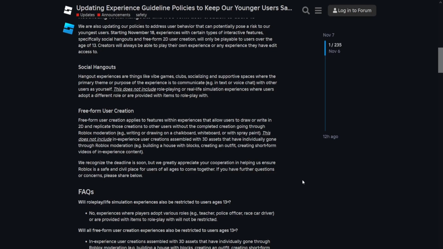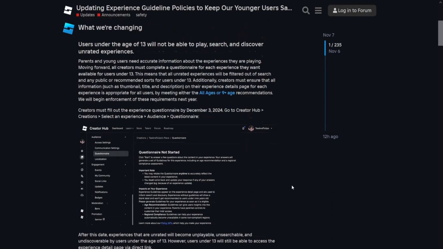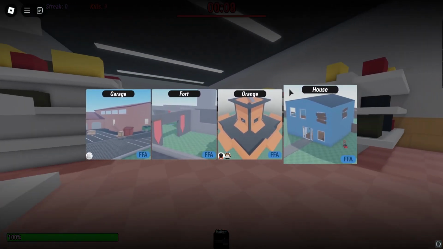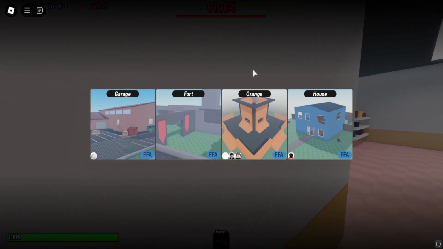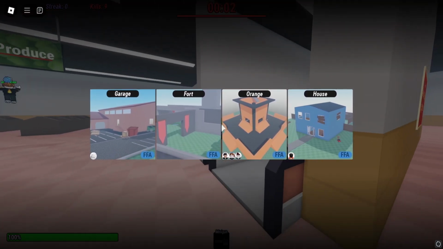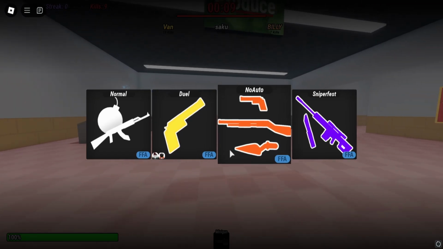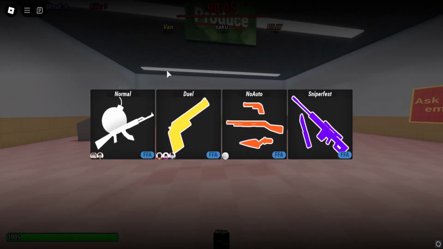This comes with a slight negative thing though, as experiences that have the genre social and hangout, or in other words, social hangout experiences and freeform content experiences will also not be able to be played, searched, or recommended to players under 13. This is good and bad, as certain experiences are fine with this, cough, vibe games, but some others that don't deserve it are also in the crossfire, such as Please Donate.